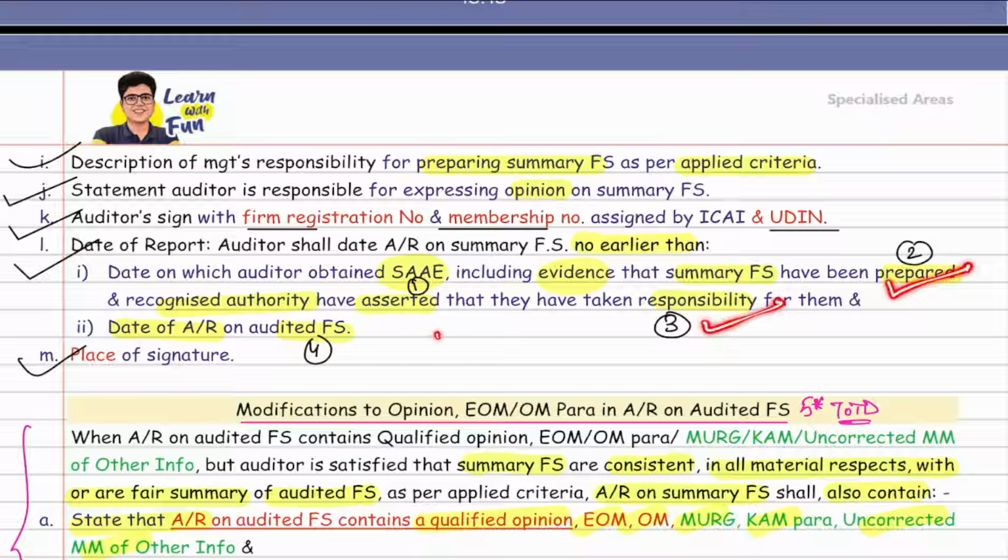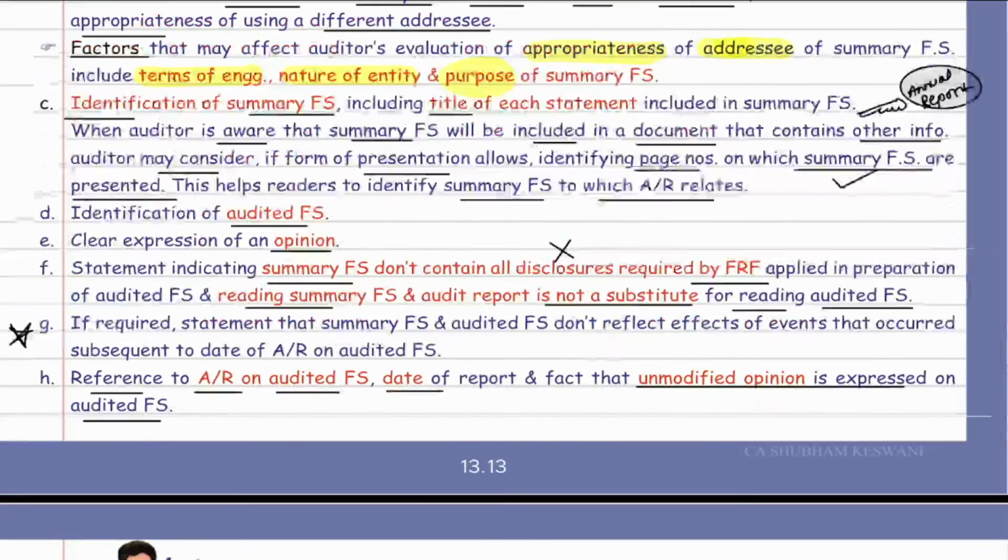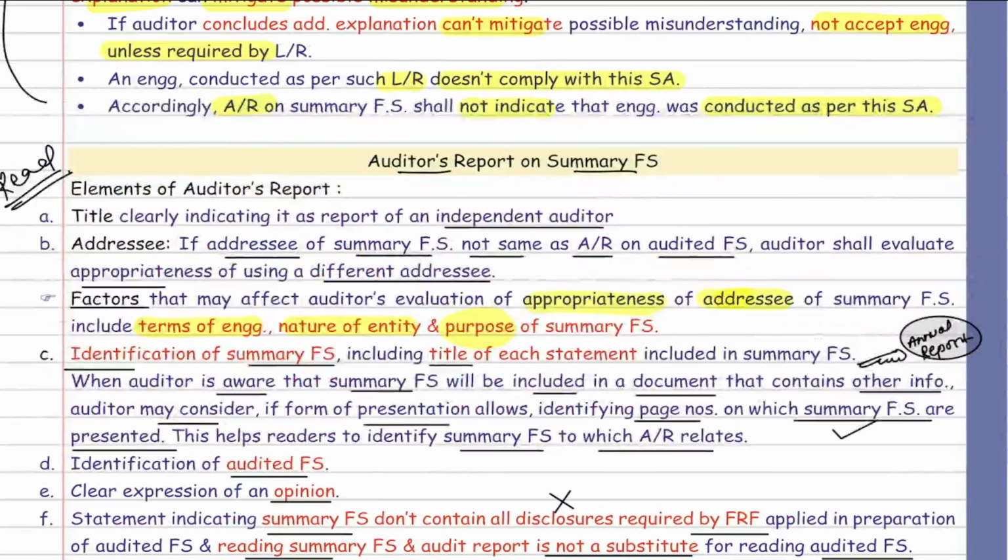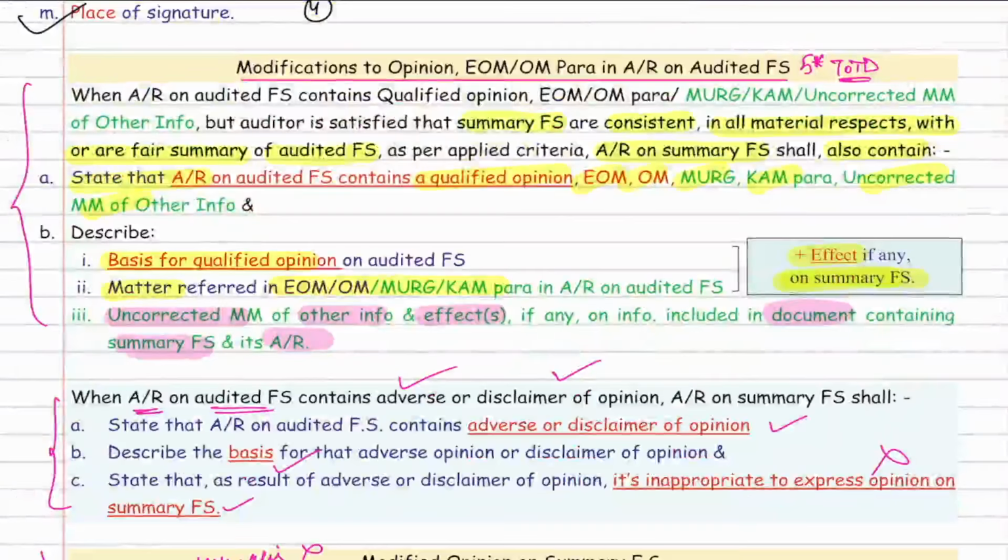Third thing, audit report on audited financial statements ready, and you have got sufficient and appropriate audit evidence. Is it logical? Yes, sir. And last, may talk about the place of signature. So I will request all of you, this audit report part, just read it for your safety. Got it or not? Yes, sir.